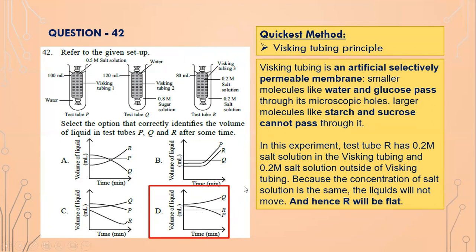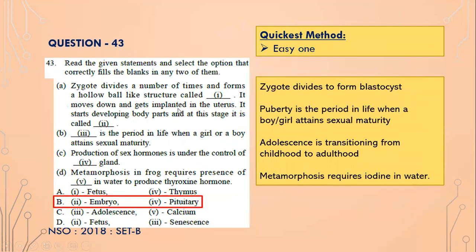So that is the easiest method, isn't it? So again, a bit more explanation. What is whisking tubing? For your revision, it is an artificial selectively permeable membrane, isn't it? So smaller molecules like water and glucose can pass through the membrane. But larger molecules like starch and sucrose cannot pass. Okay, 43.